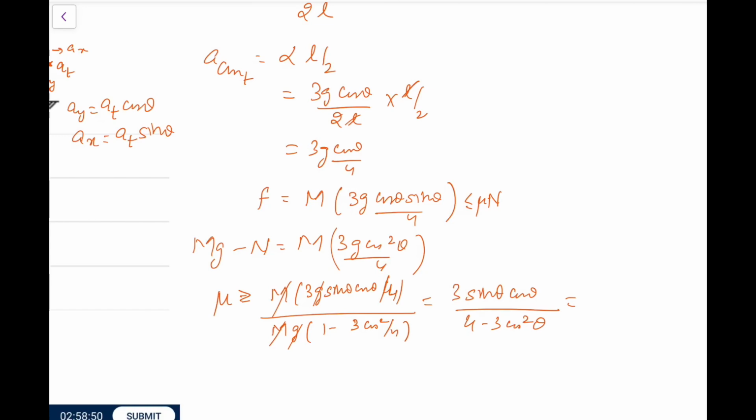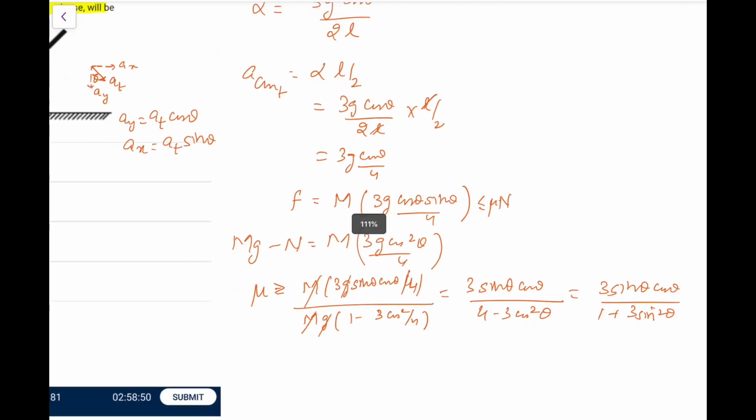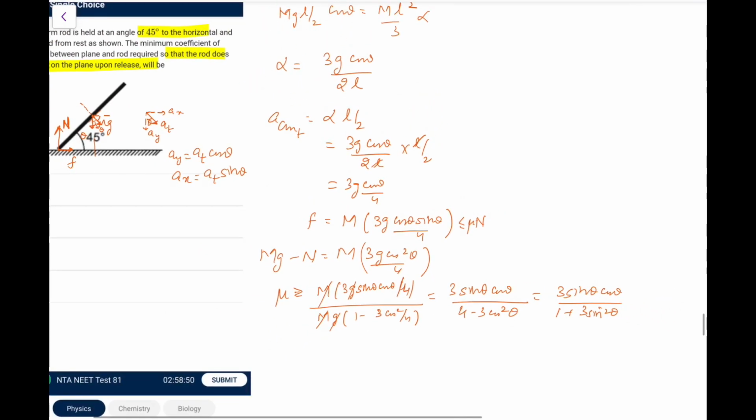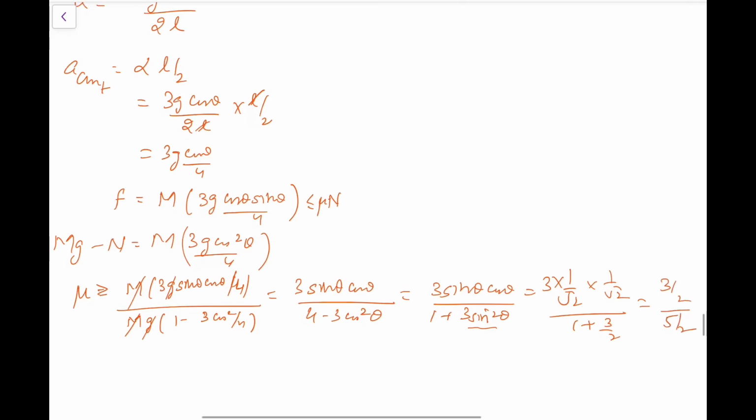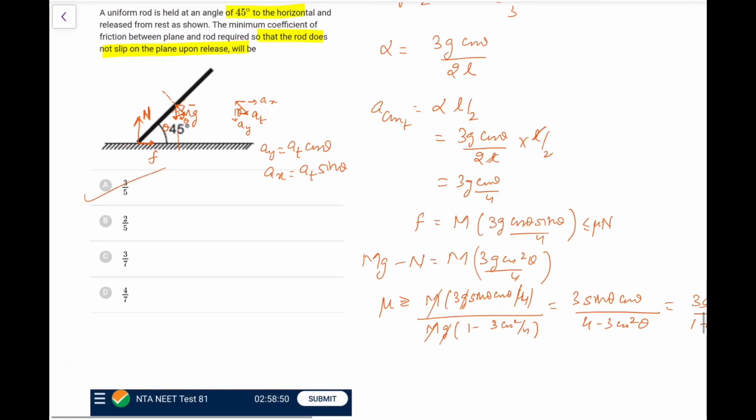And if I write cos square theta as 1 minus sine square theta, it will become 3 sine theta cos theta upon 1 plus 3 sine square theta. So this is the value that we are getting. So putting this value of 45 degree here, because as theta is going to decrease, the requirement of mu here will keep on increasing because of sine square theta. So in the limiting case, we put 3 into 1 by root 2 into 1 by root 2 upon 1 plus 3 by 2, because sine square theta at 45 is 1 by 2. So it would be 3 by 2, this would be 5 by 2.